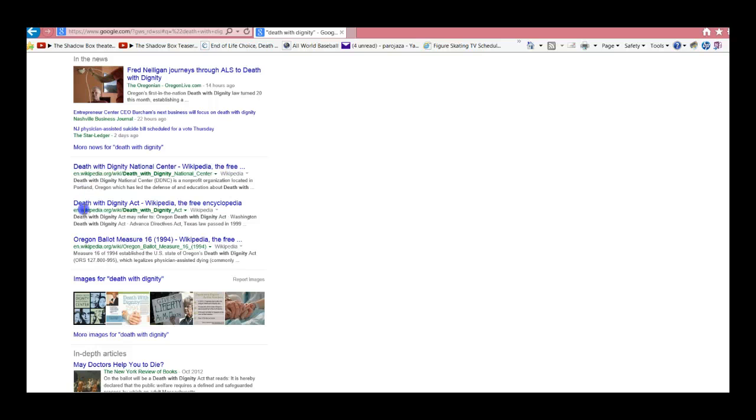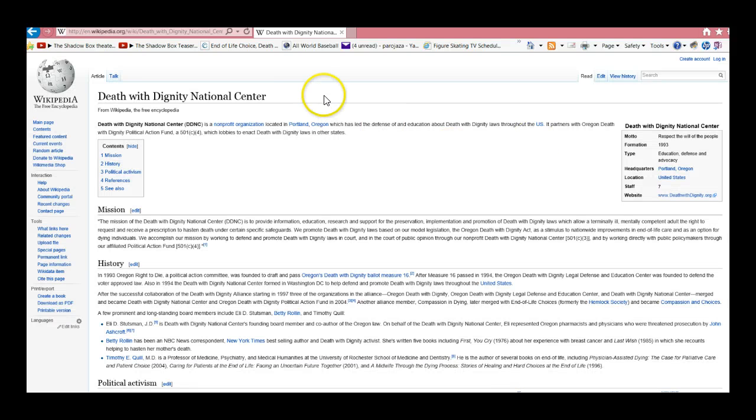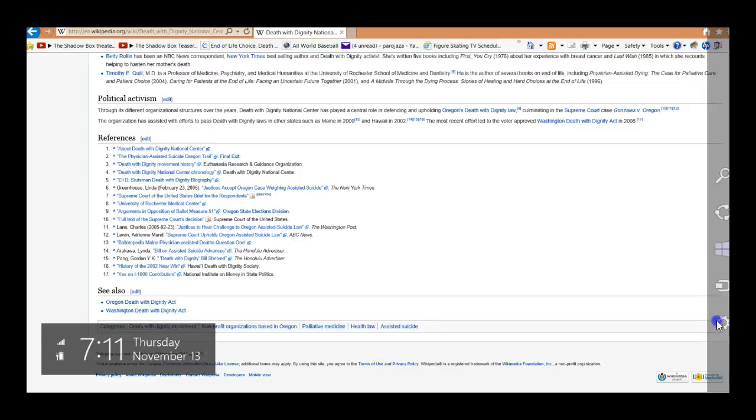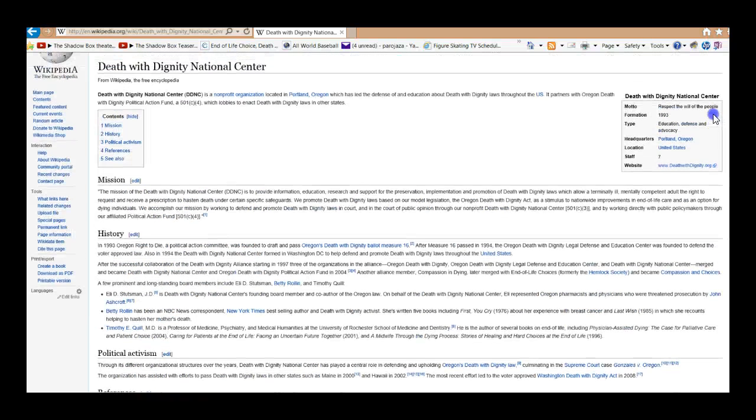And here's Wikipedia, which is the same thing. Here's Death with Dignity, Wikipedia. And what it does is it tells you what the mission is. It tells you what the history is. It gives you so much information and you're thinking, oh good, I can take all this information from here. But you really can't, and let me tell you why.